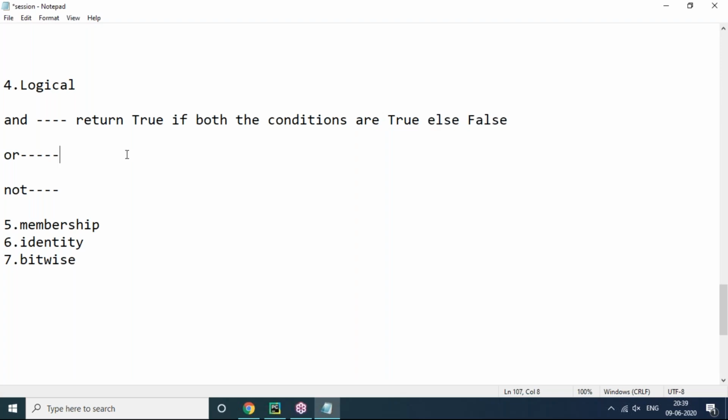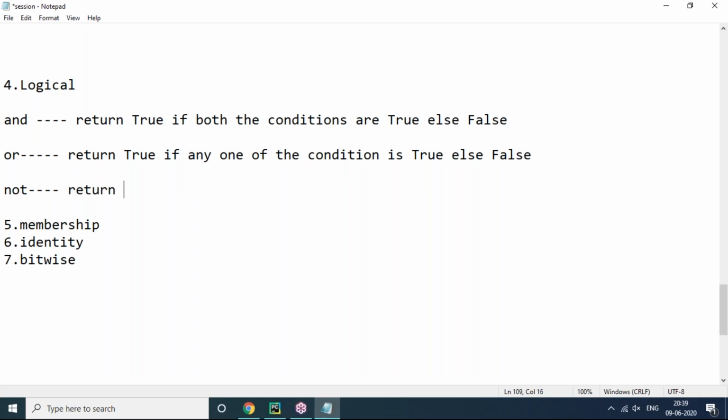Next, here OR returns true. When will it return true? If any one of the conditions is true, else it returns false. Any one of the conditions is true, then it returns true, else false. Even if both the conditions are true, it is also true, no problem. That is quite simple.